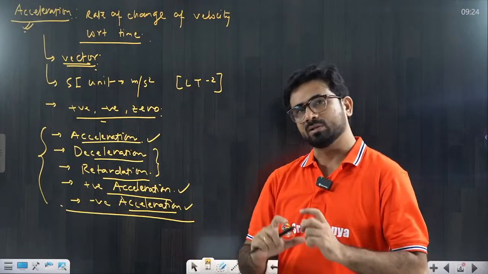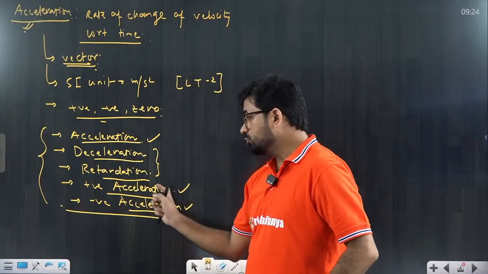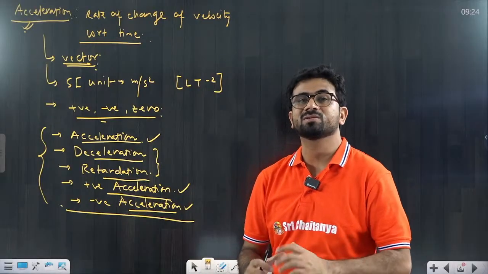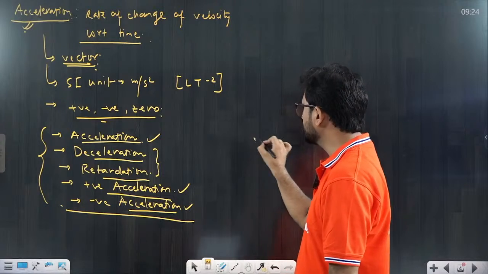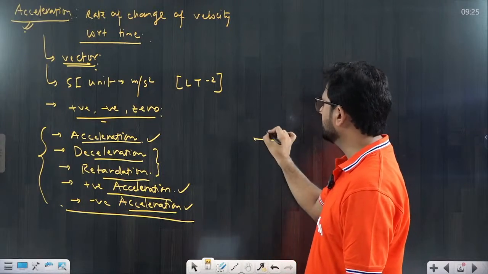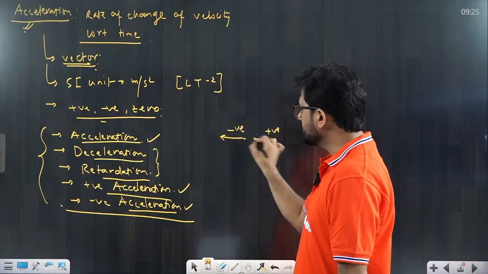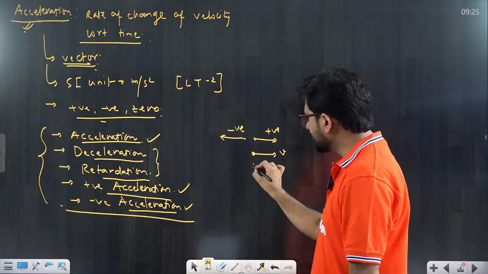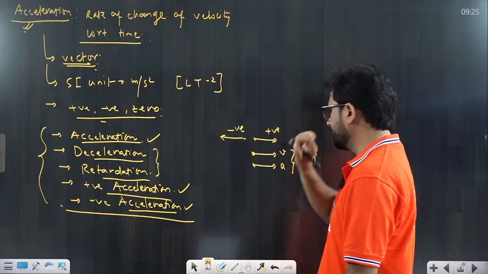Try to understand, there is always some confusion here. Some students assume that positive acceleration means speed will increase. Not necessarily. Suppose the particle is moving in the positive direction only. Suppose I take this as the positive direction and this as the negative direction. So the particle is moving with velocity in the positive direction. If acceleration is in the positive direction, then what will happen? The speed will increase with time.